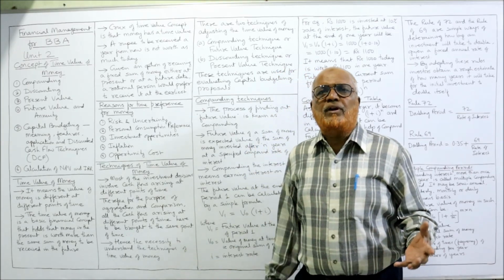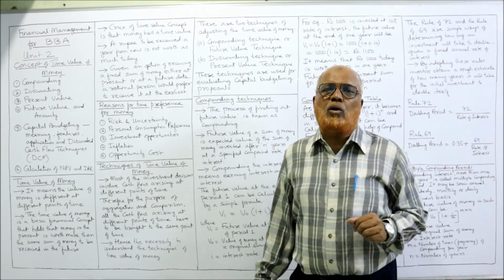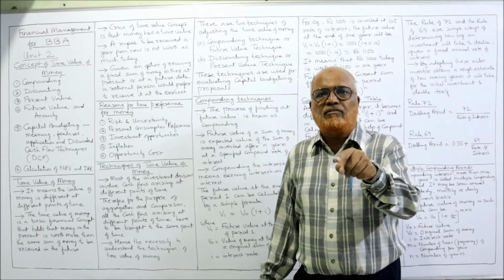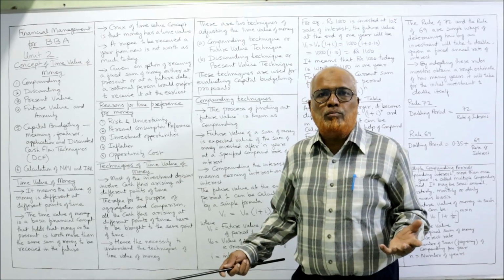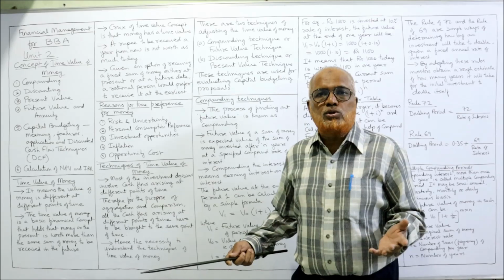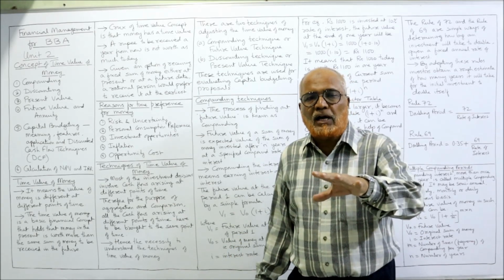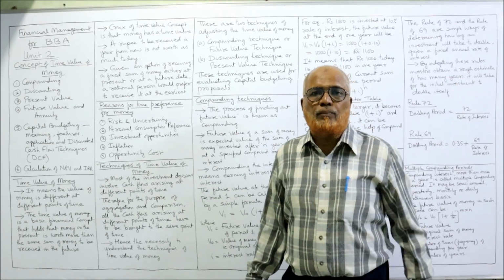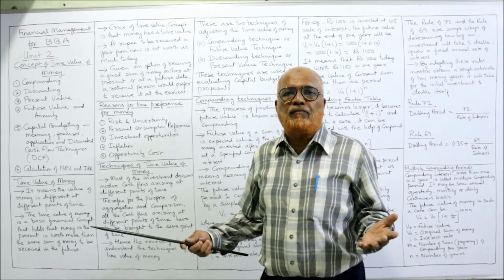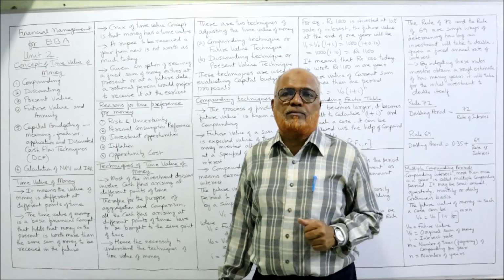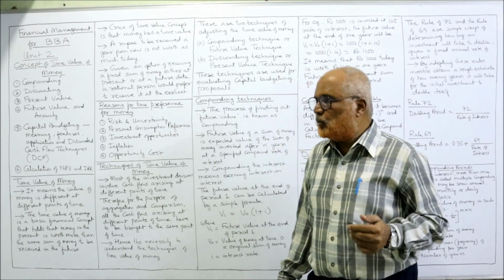Normally people will prefer to consume at present, not in the future. If you have the money right now, you can consume the goods. You can use the goods right now. Whereas if you don't have the money, you have to consume in the future. The people will prefer consumption at present, not consumption in the future.